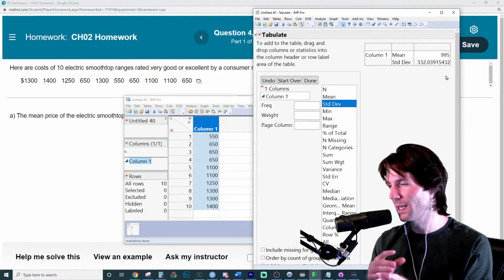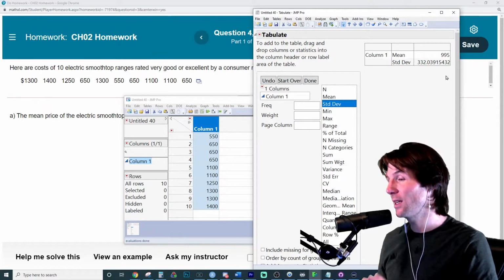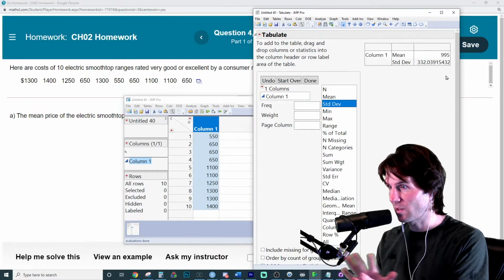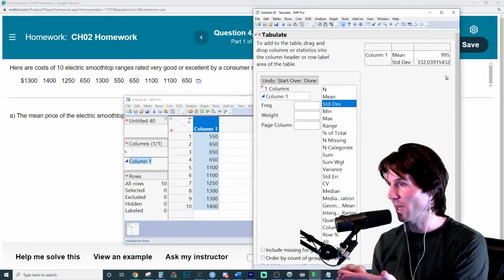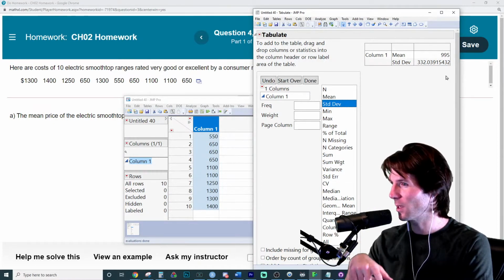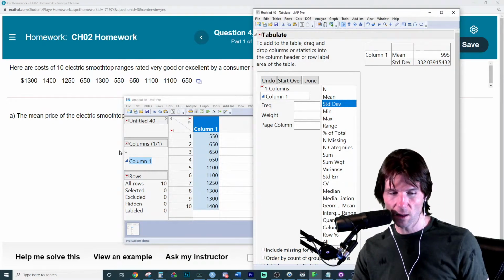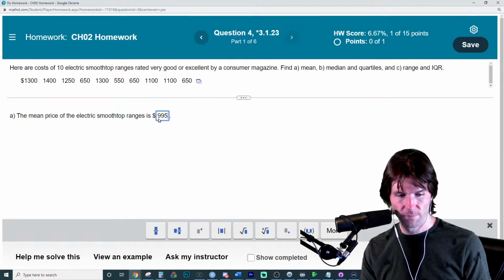The mean we might have you solve by hand. Standard deviation, we're never going to do that on the test. So don't try to do any standard deviation problems by hand. You'll just spend a bunch of time solving math that we don't need to solve. The mean is 995. There we go.